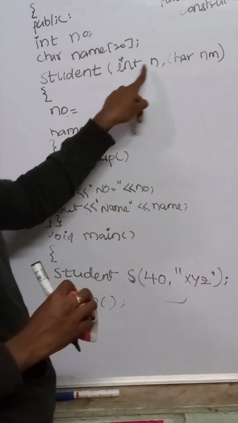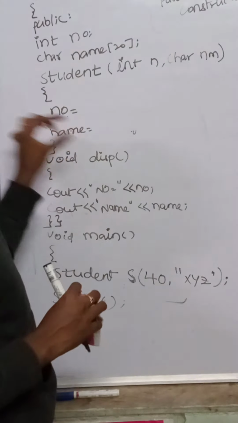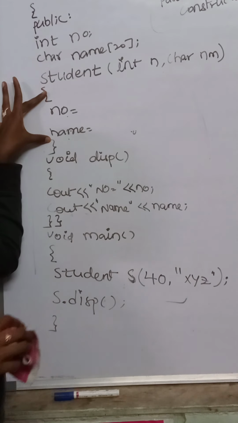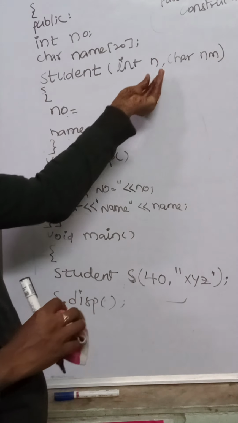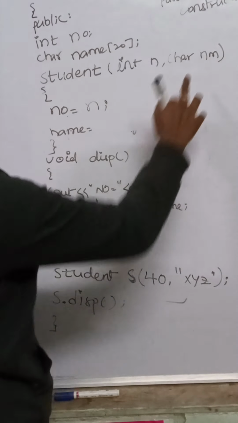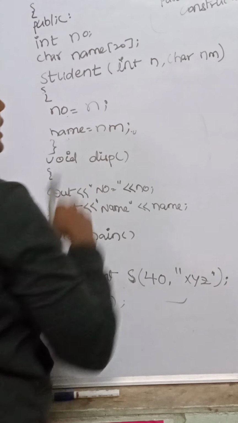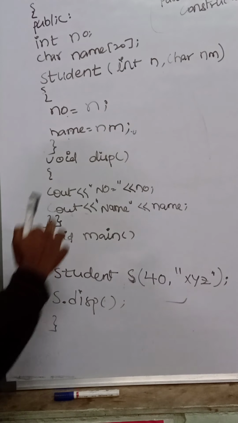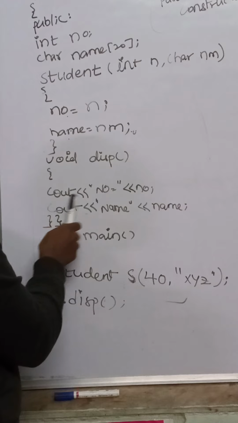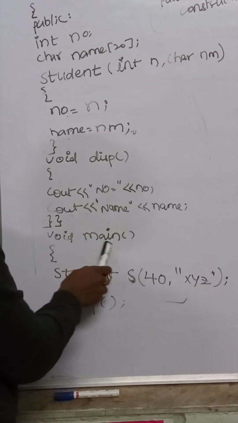Now int n and char nm. So these are the variables which are local to this function only. Now whatever the data will be in n, that I am storing in n. Whatever the data we have in nm, that I am storing in the nm variable. Right? Now void display, cout number, cout name, displaying the name. Come back to the main function.